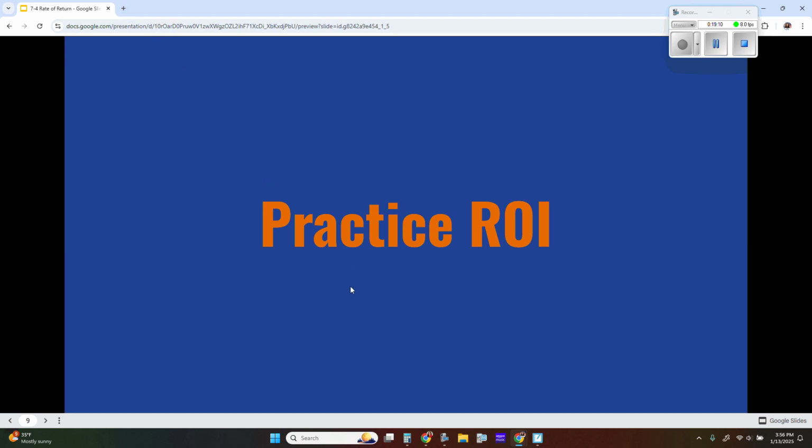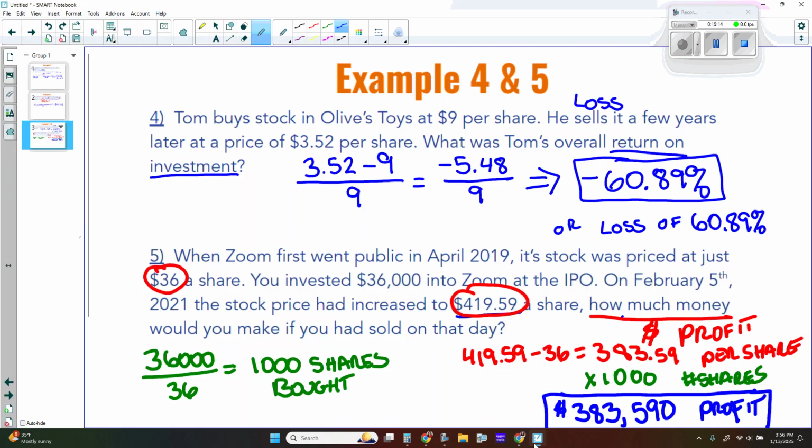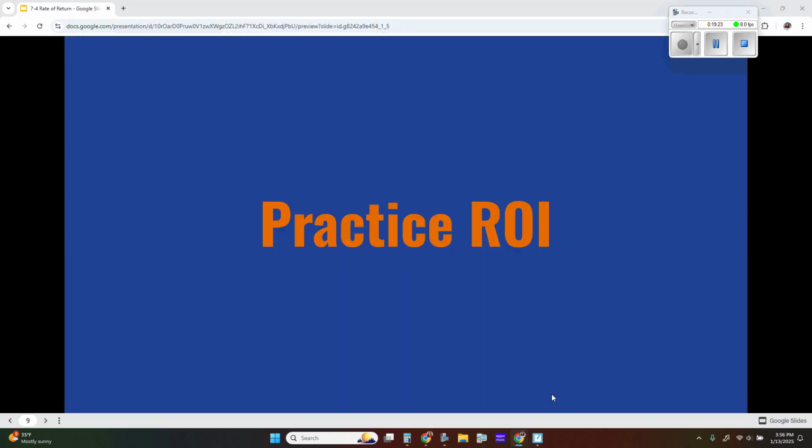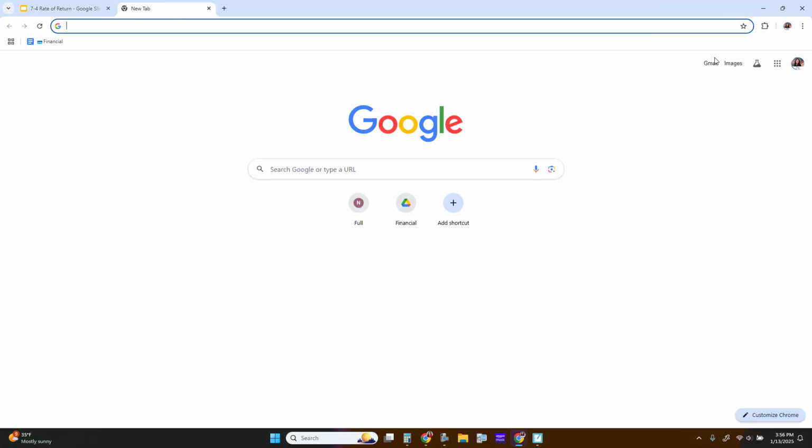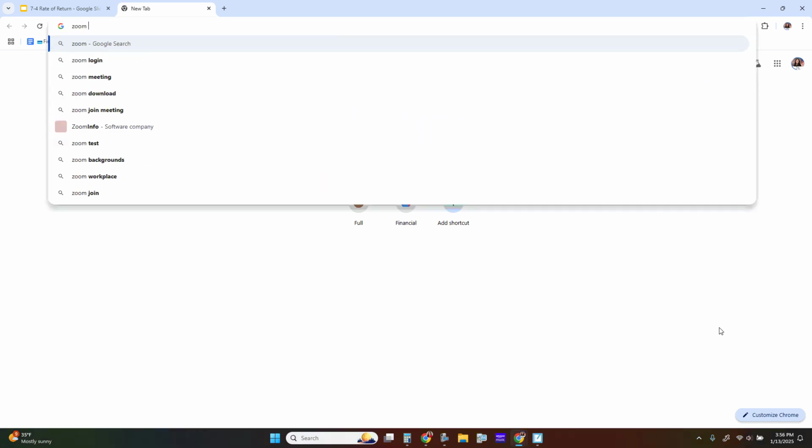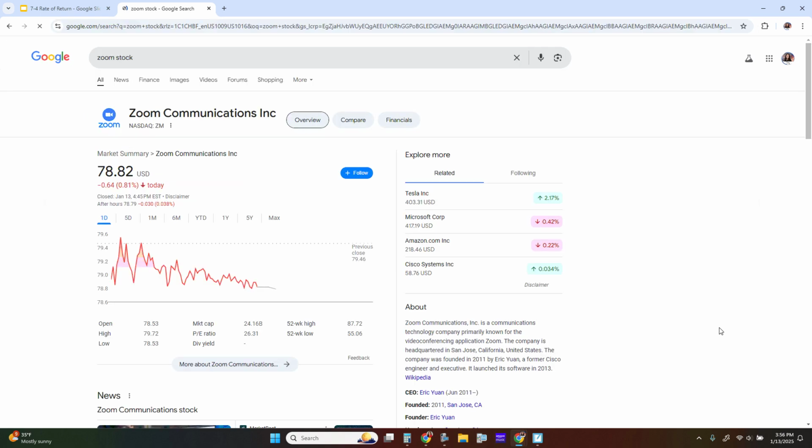I know some of you might be wondering because we just left off on our Zoom problem. Okay, $36 IPO, in 2021, $419.59. I'm curious, so I'm going to look it up. What is the current Zoom stock price?